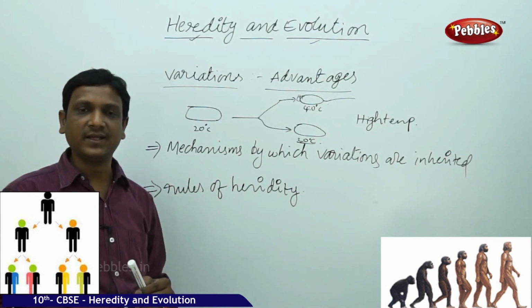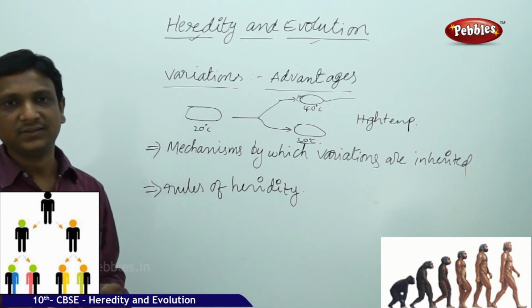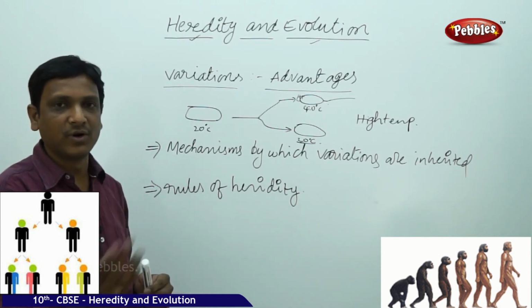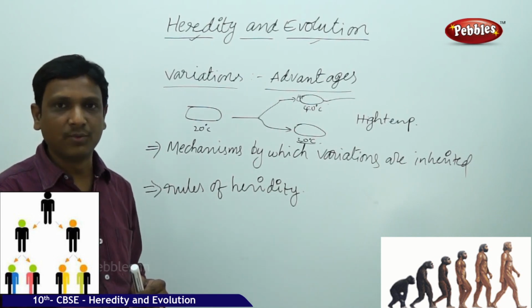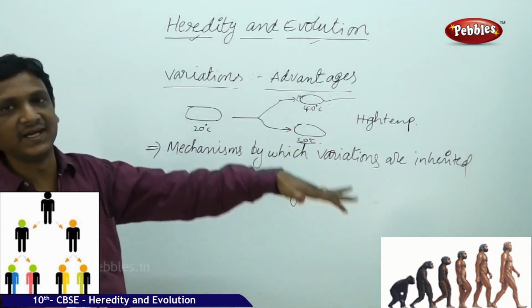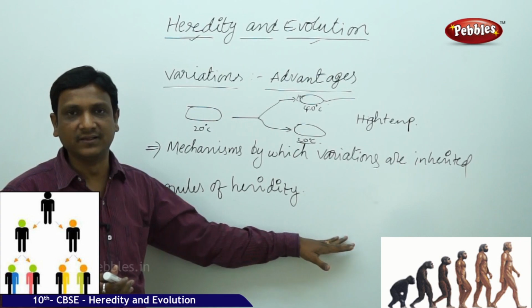Another scientist, Charles Darwin, made certain observations that we'll study in the second part of this lesson, which will tell us about the process of evolution. Here we will understand how the traits are inherited and what the rules of heredity are. Let us see.